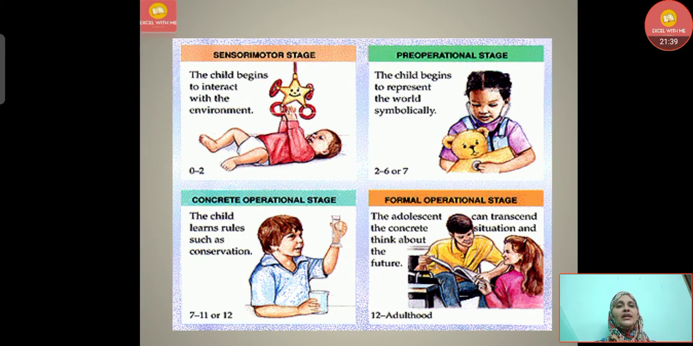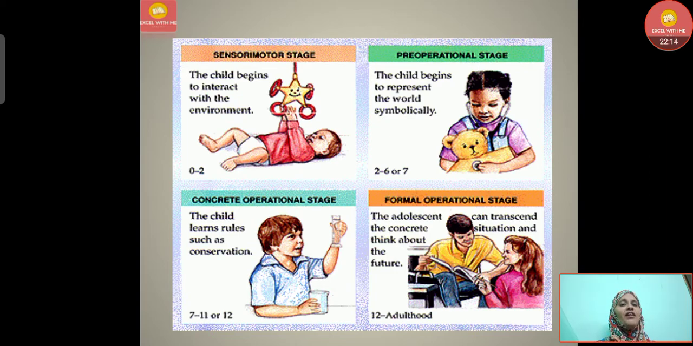So we understood, let's revise once again the 4 stages in a quick recap. The first, sensory motor stage, the child begins to interact with the environment. Second one is the pre-operational stage, the child begins to represent the world symbolically. The first one is 0 to 2 years, the second stage is 2 to 7 years. Then the concrete operational stage, that is 7 to 11 or sometimes 12 years, the child learns rules such as conservation.